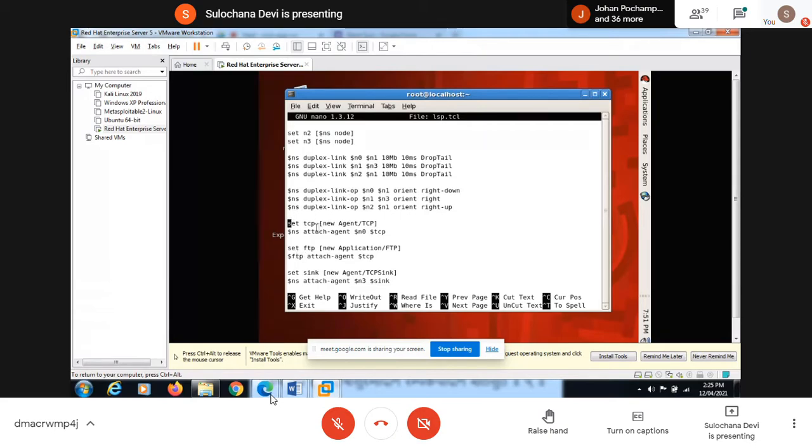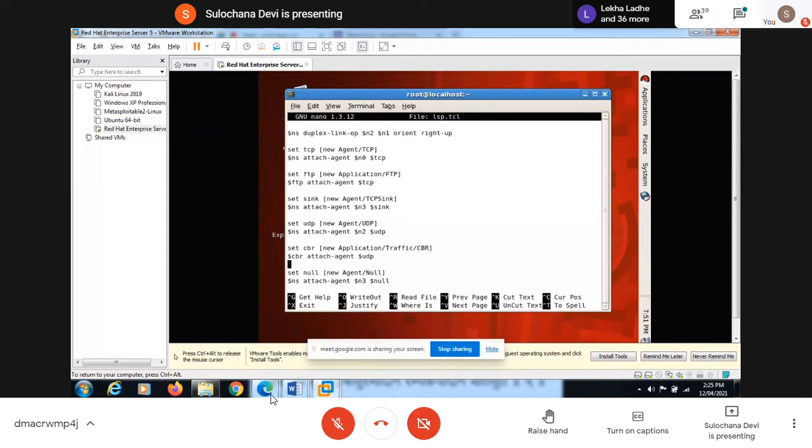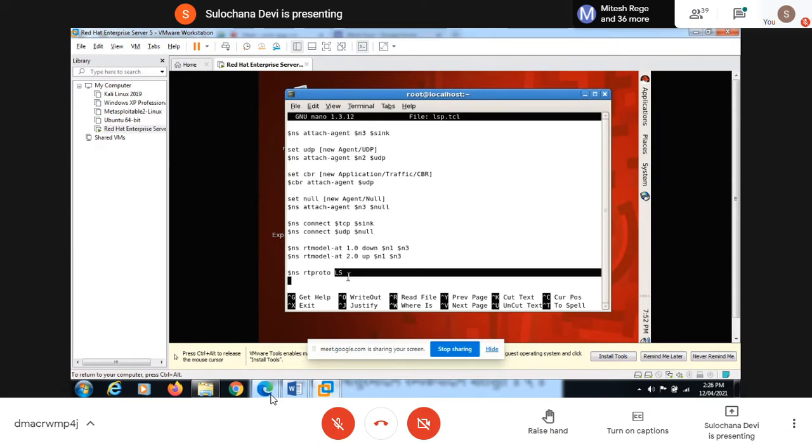And then we are using TCP, FTP, sink node. Then UDP between N2 and N1. On N0 it is a TCP, on N2 it is a UDP and CBR. And then here you can see the RT protocol we are using is link state. For distance vector it is DV. For link state it is LS.